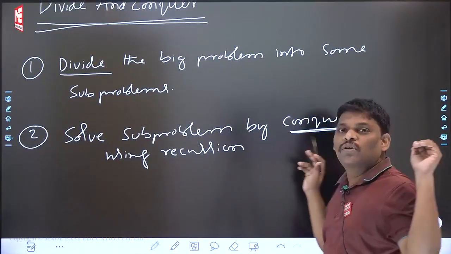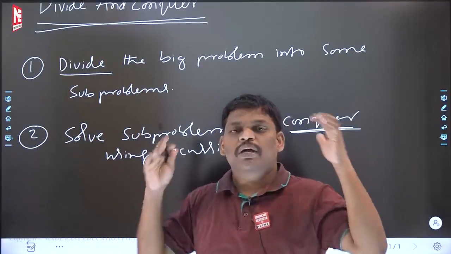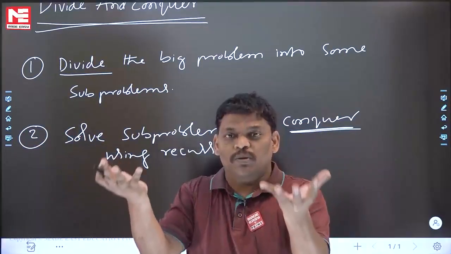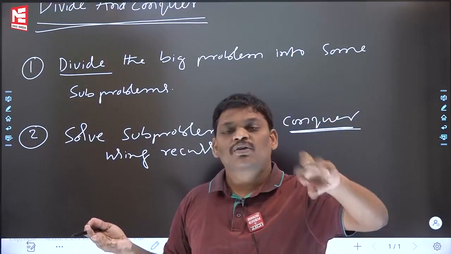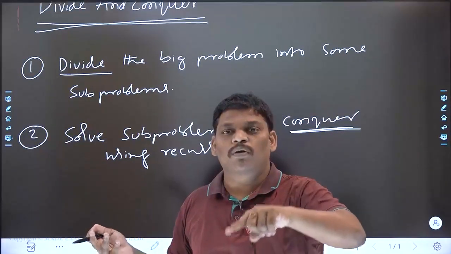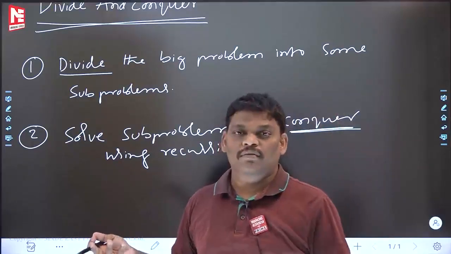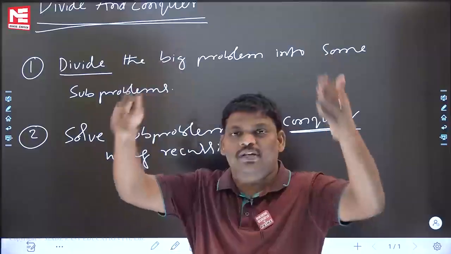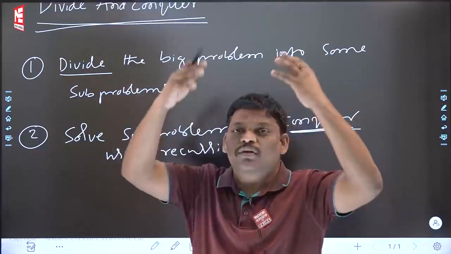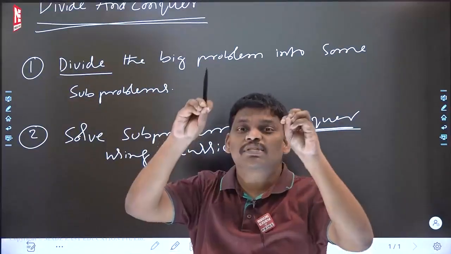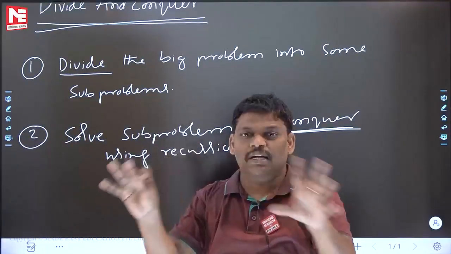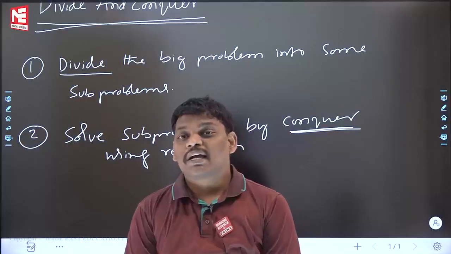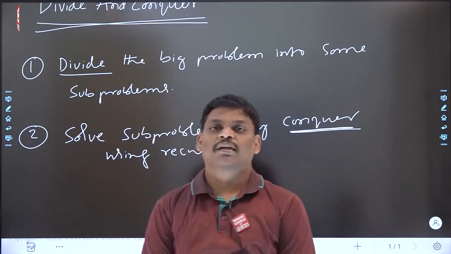Let me ask you, the first step is over. What will happen? The bigger problem will be divided into some subproblems. The second step is saying that, using force, solve the subproblems by calling recursion again and again. How are the subproblems solved? They may call again using recursion. Do whatever you want. At the end of the second step, you have the subproblem solutions. Maybe recursion is there internally.